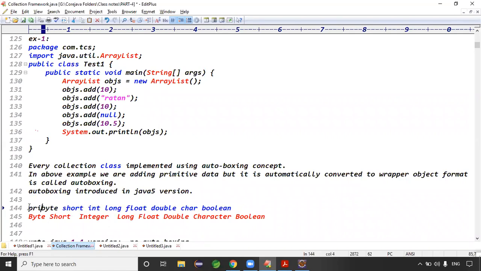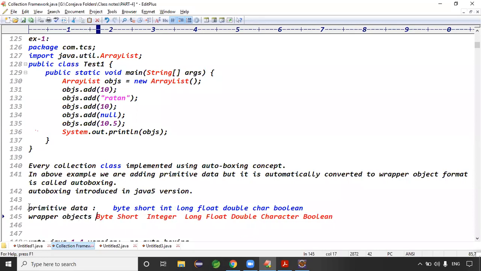Guys, this primitive data is automatically converted into which format? Wrapper object format, right? The concept is called what? Autoboxing. That concept is called what? Auto boxing, right? Every collection class introduces an auto boxing concept, guys. That auto boxing was introduced in version 1.5.